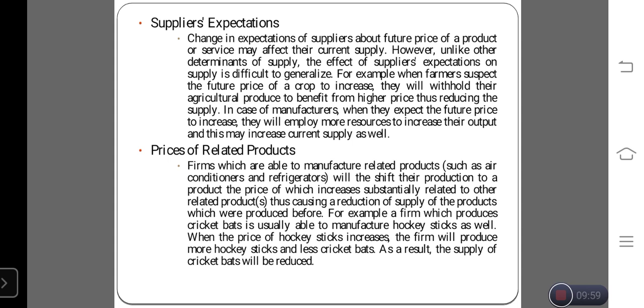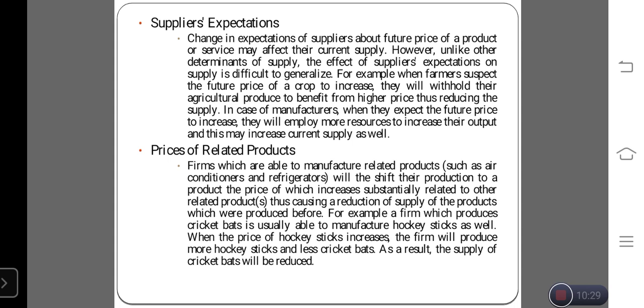Price of related goods. For example, you are going to manufacture two products, like cricket bats and hockey sticks. Currently in the market the demand for hockey sticks is very high, so you are fully focused on manufacturing hockey sticks and give less importance to cricket bats, because of the demand as well as the price of the product.